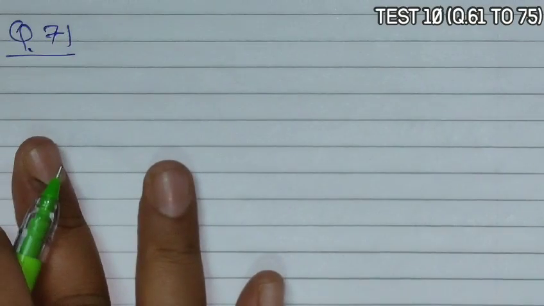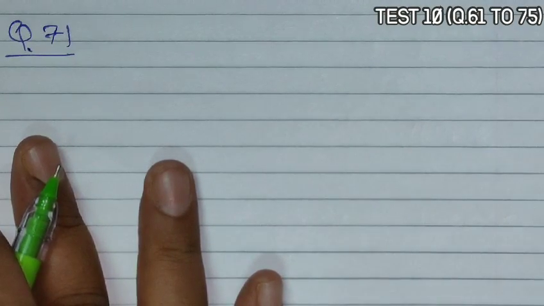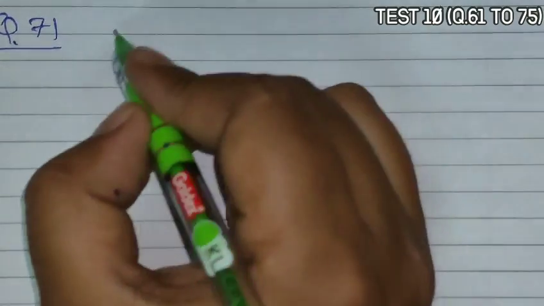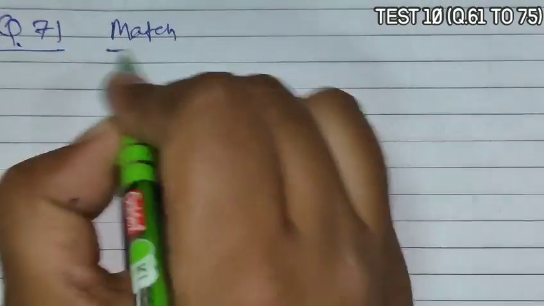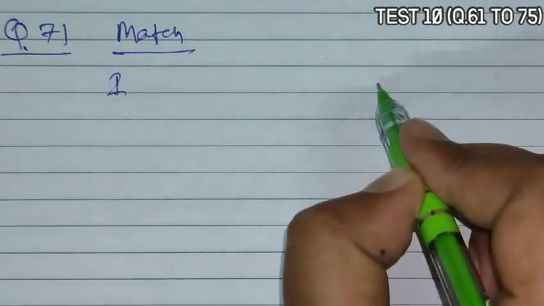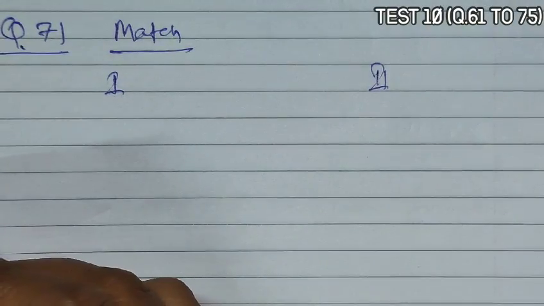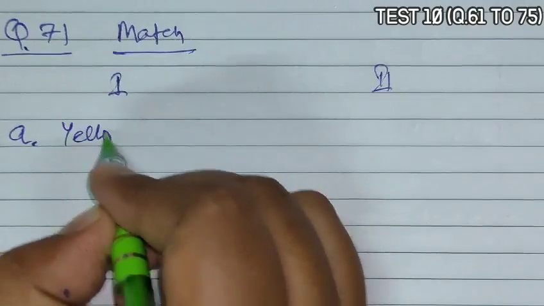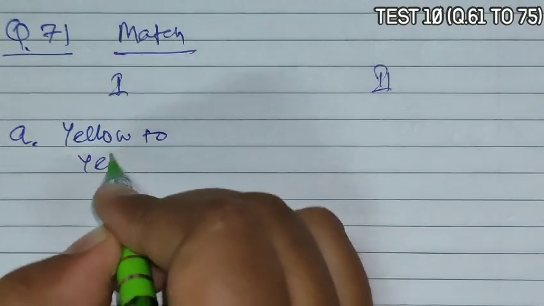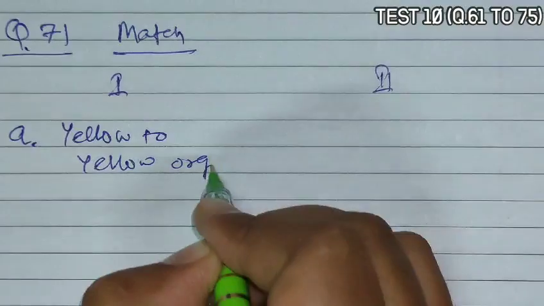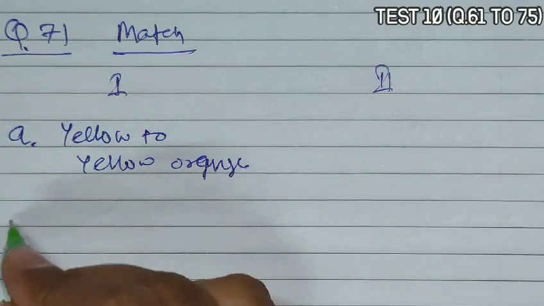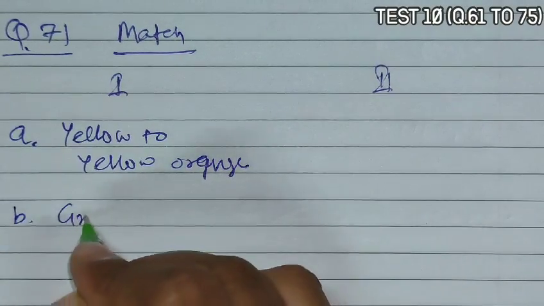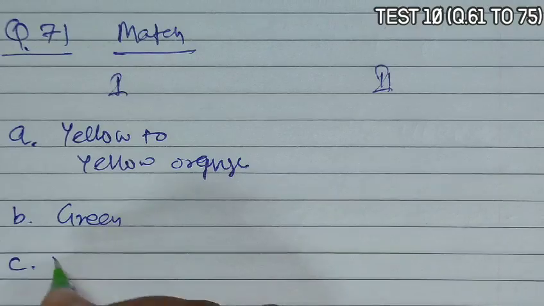Next is question 71. Question 71 asks to match the following columns. Again, this is a match the following column question. Now in this, column 1 and column 2 are given. Column 1 has A, yellow to yellow orange. We have to match the color of the pigment. B is given as green and C is given as yellow.